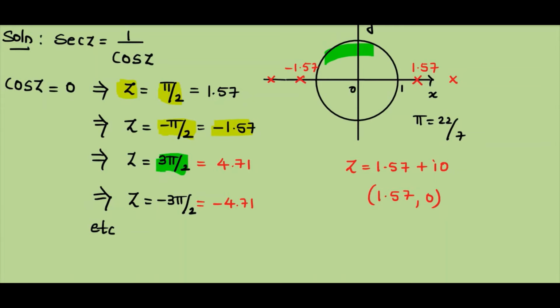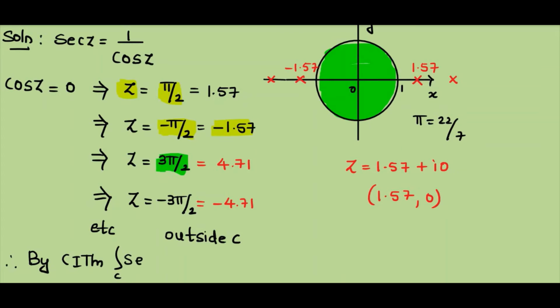That means our function is analytic inside this unit circle, because all the singular points are outside the circle. So this is our safe zone. Our function is in safe zone. So by Cauchy integral theorem, the integral over C of secant z dz will be 0.